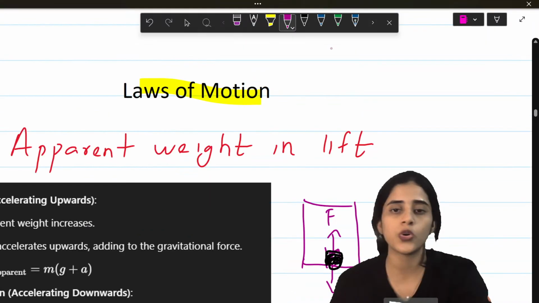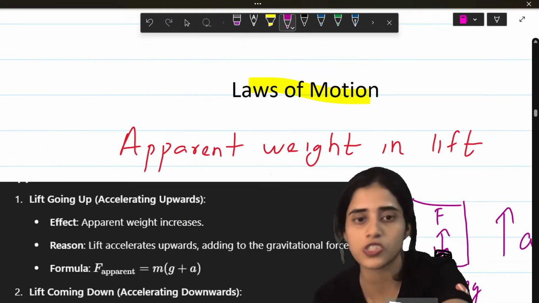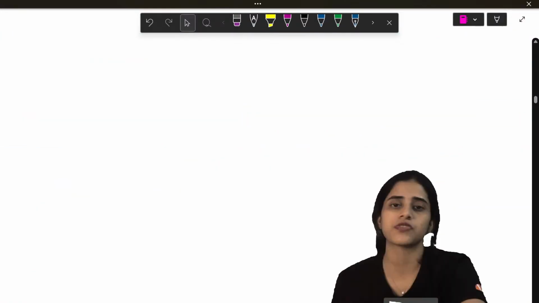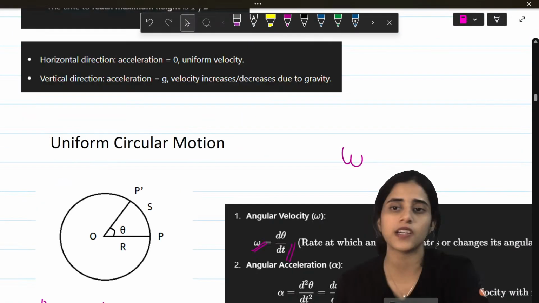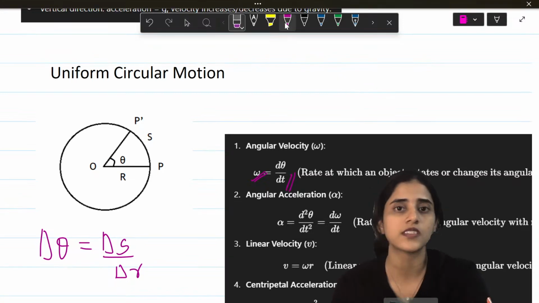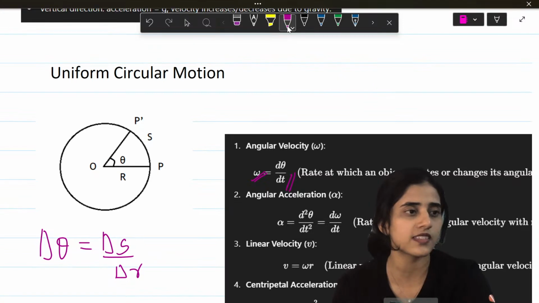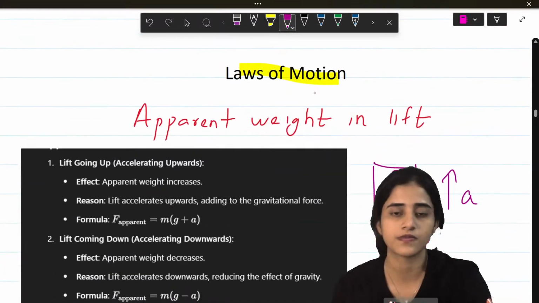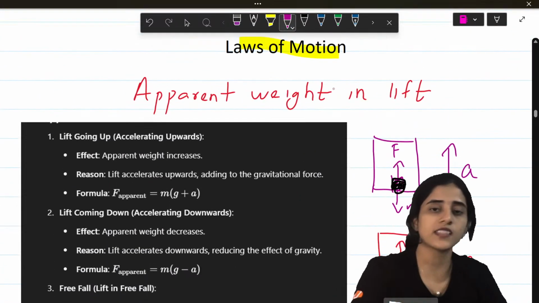Okay. Next is laws of motion. So that's the end of this chapter. We're going on to the next chapter. Is this clear to everybody? 3 chapters done. Quickly, let me know in the chats. Okay. Next is the laws of motion.